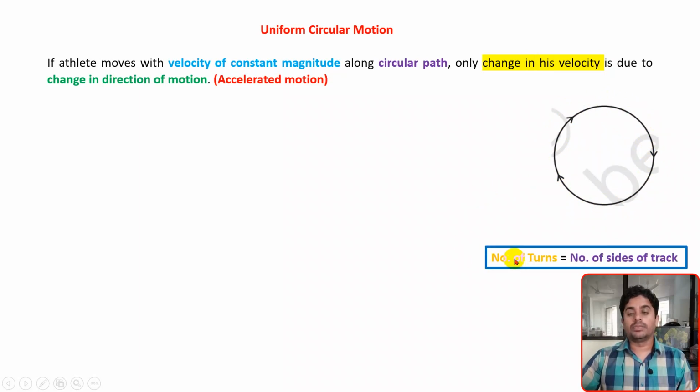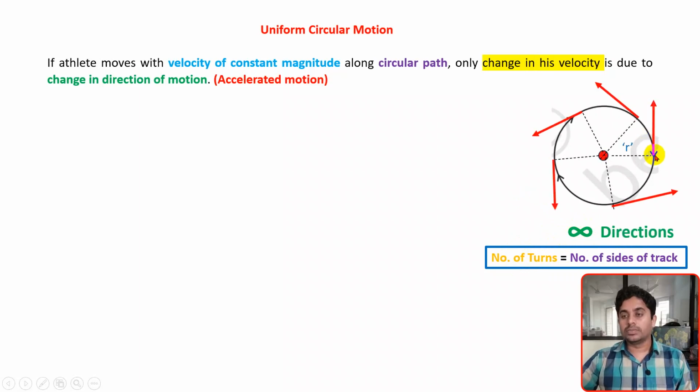So we considered different shaped tracks: rectangular, hexagonal, regular octagon shaped tracks. As the number of sides of the track increases, that many turns the athlete needs to take. So the number of turns will be equal to the number of sides of a track. And if the number of sides of a track is infinite, then obviously the athlete has to take an infinite number of turns, right?